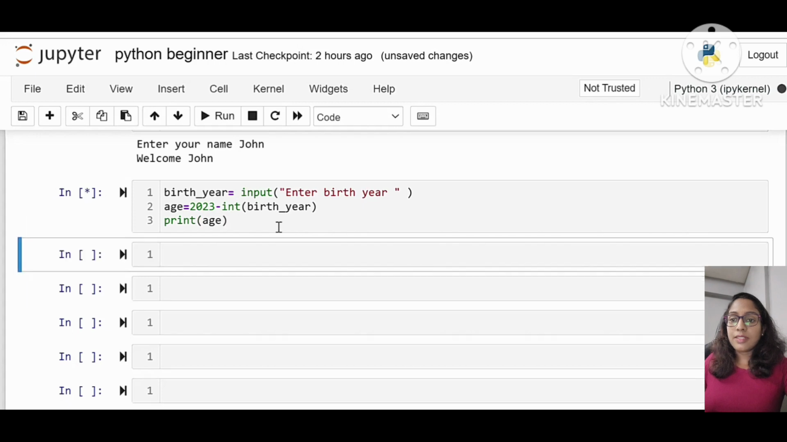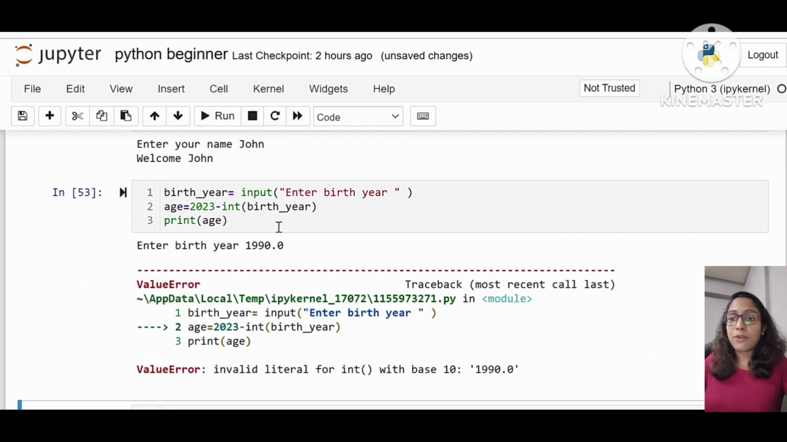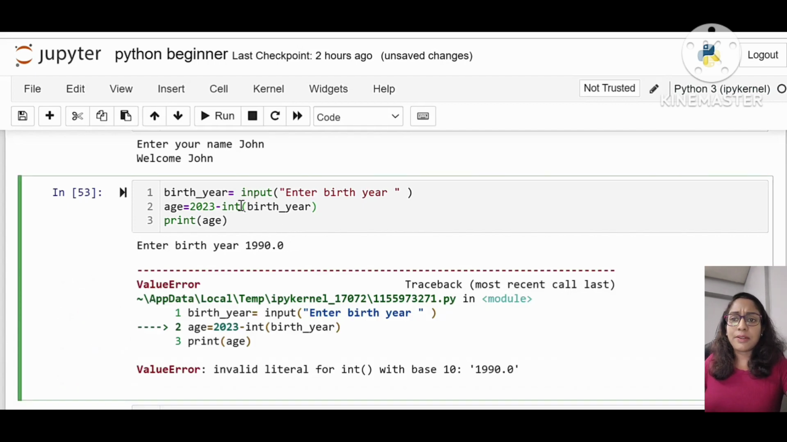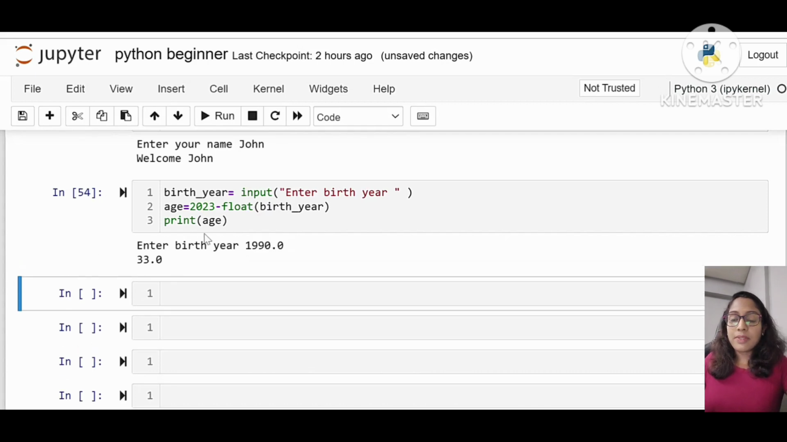And also the other thing I wanted to point out is that if I am giving a float value like 1990.0, again we are going to see an error, because here the string conversion is done into an integer value. But if I am entering a float value, then it has to be float. Okay, 1990.0, enter, then what happens is 33.0. So that means whatever type we want, we have to always convert or typecast the variable into that type, because we cannot perform operations like integer minus string. That is not possible. A string plus integer concatenation is also not possible.